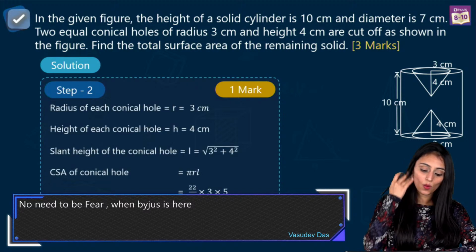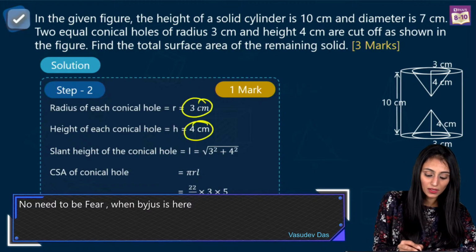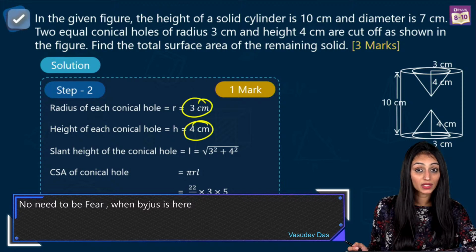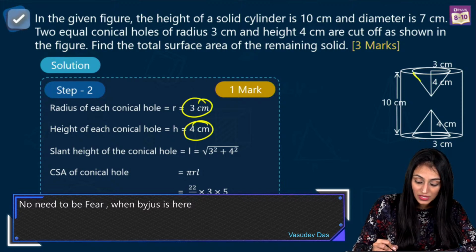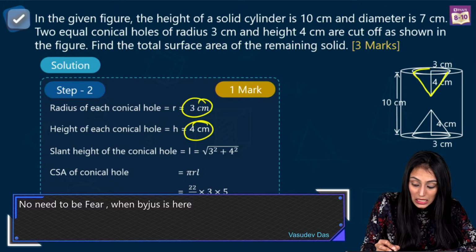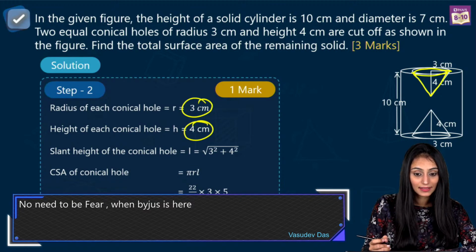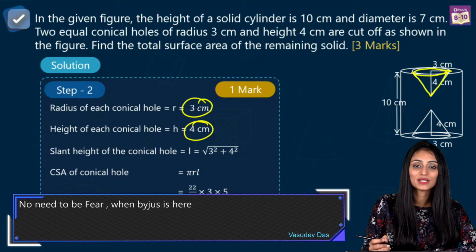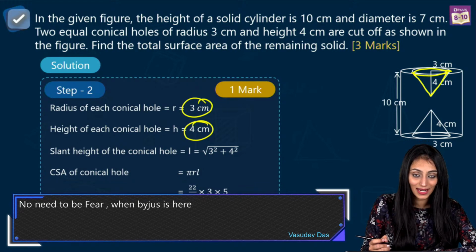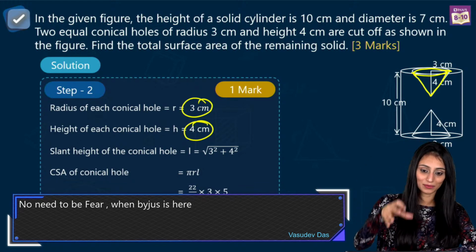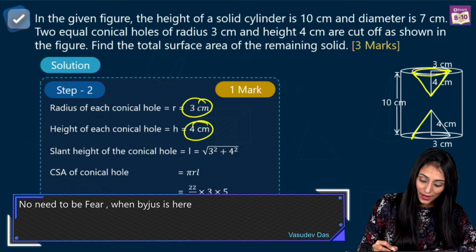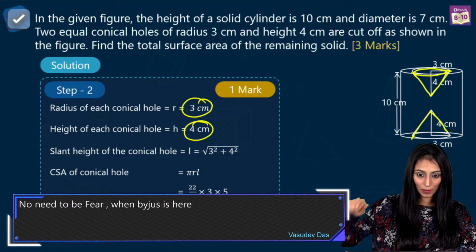Now, the cone has a radius of 3 centimeter and height of 4 centimeter. We need to find its curved surface area. Why curved surface area? Because we need the area of its curved surface. We do not subtract areas like that. It is not volume. Volume tells us about the capacity, the amount of material something has. So here we would require the area of this conical part also.